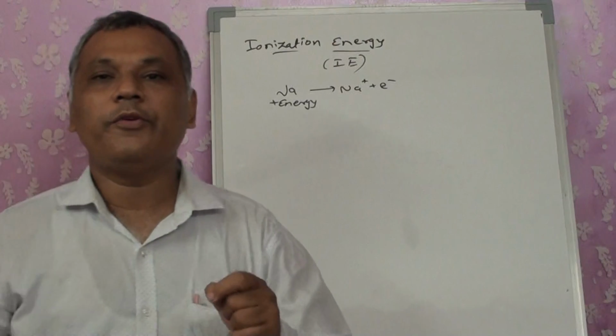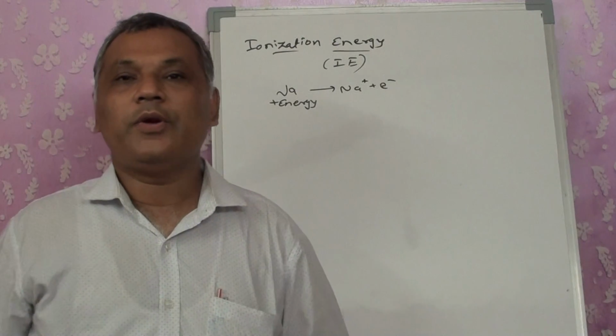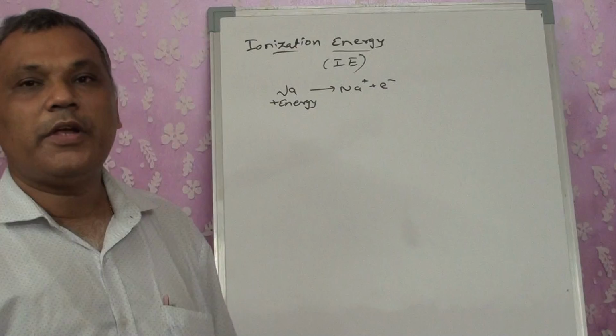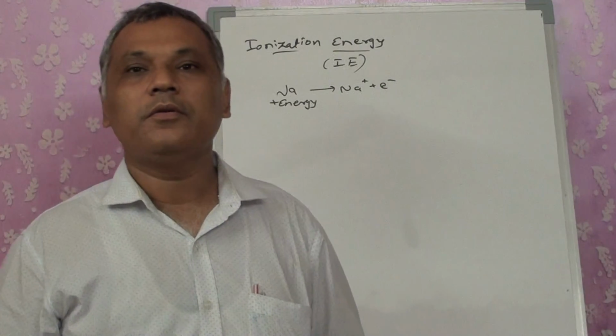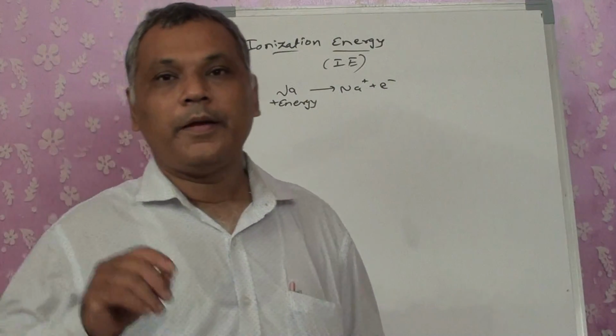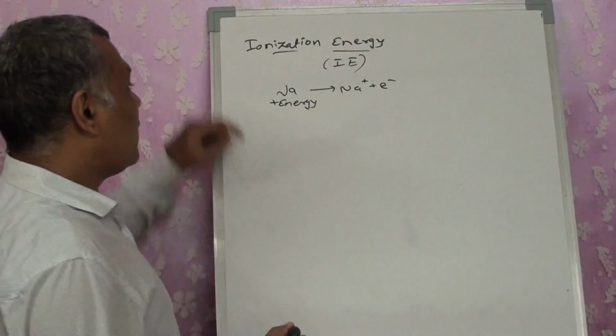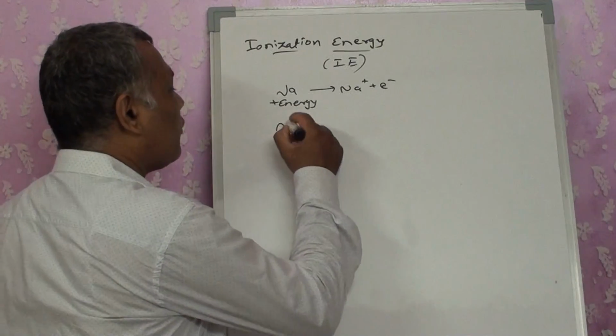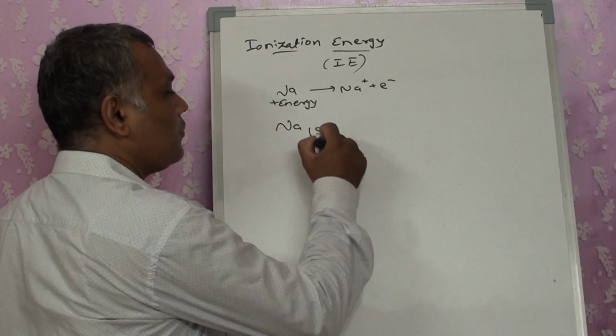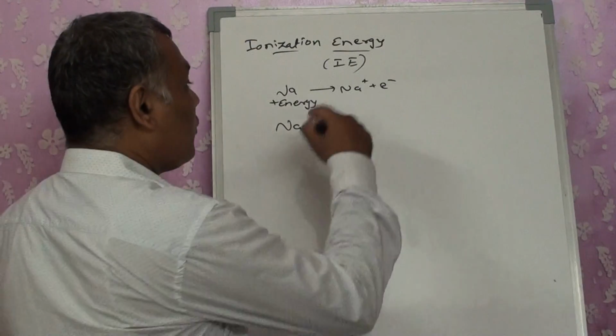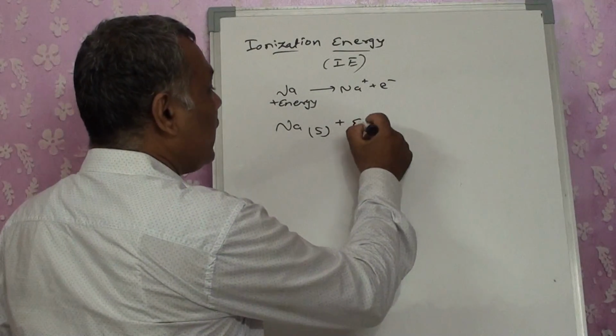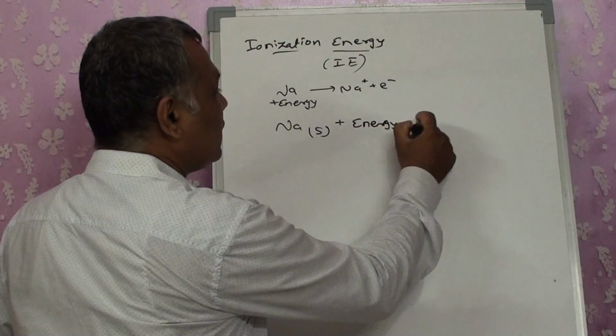But here you have to be very careful that only writing it as the amount of energy required to remove the electron is not enough. The reason is, we are going to get sodium in solid form. If I want to convert it into liquid, I need energy.